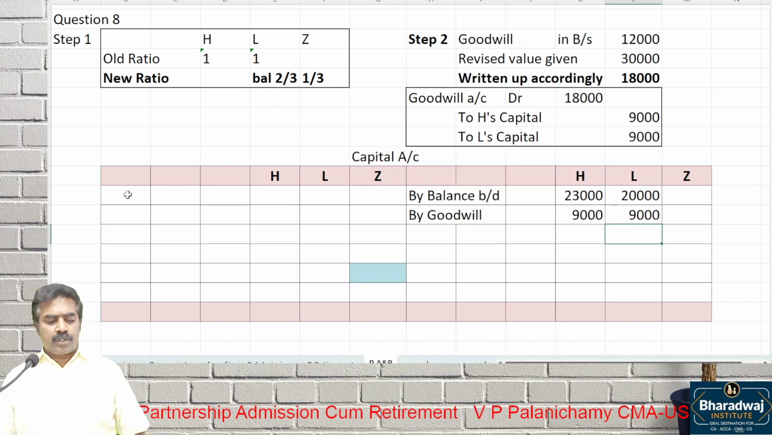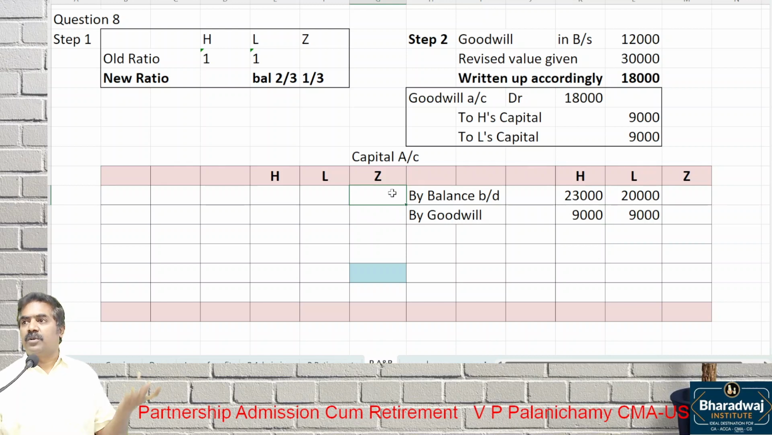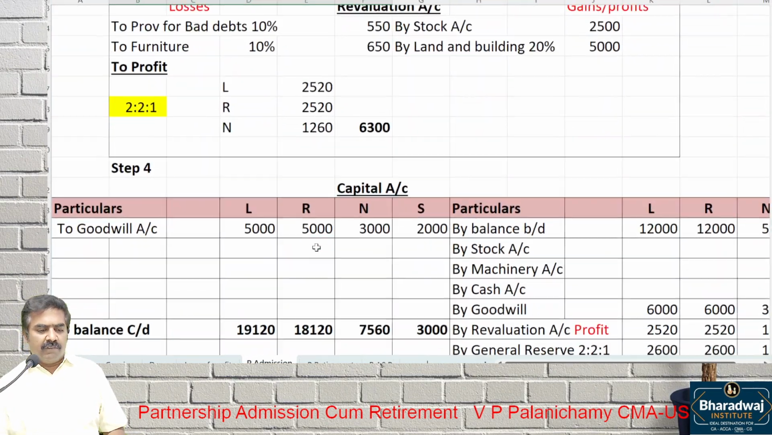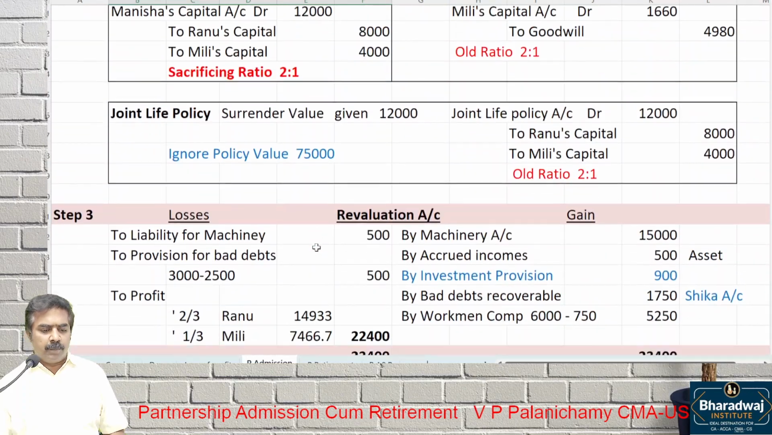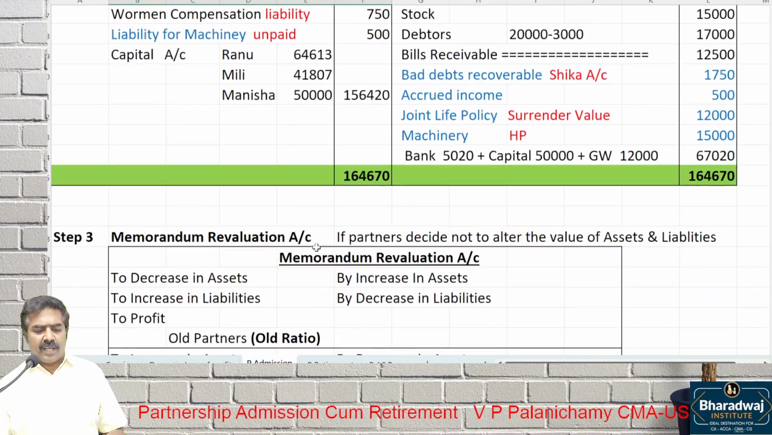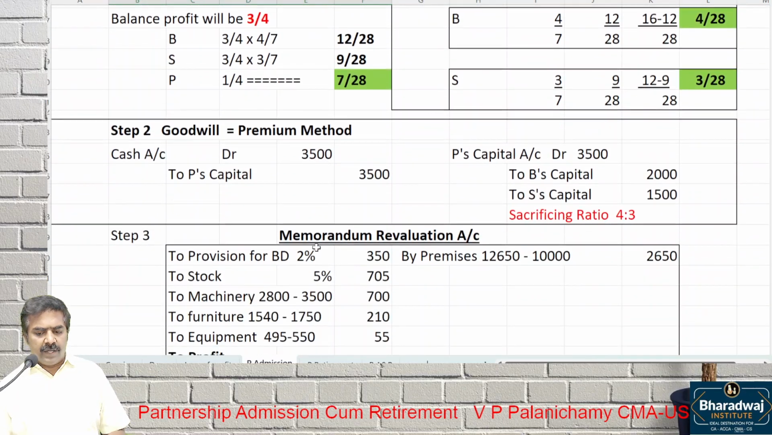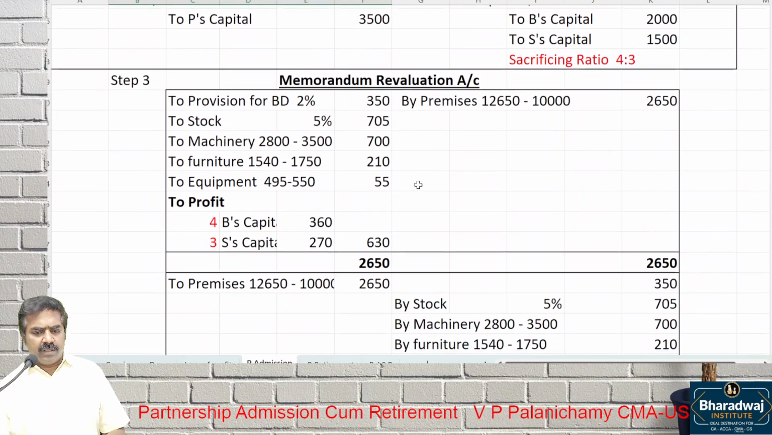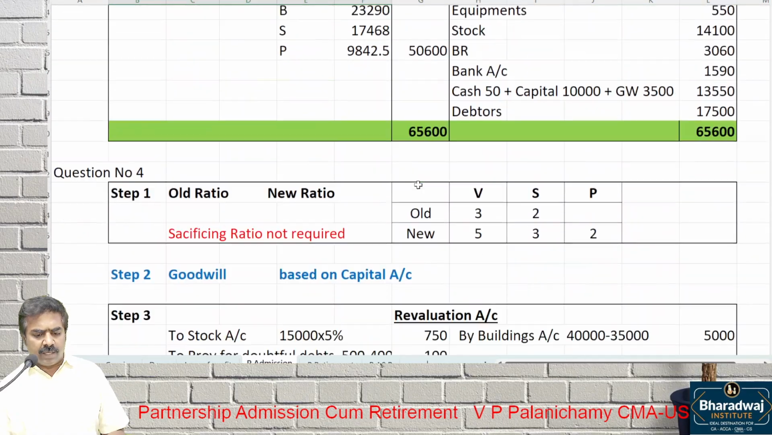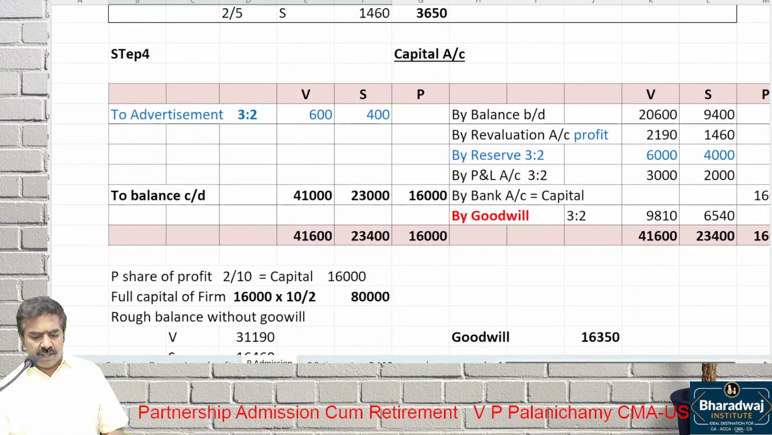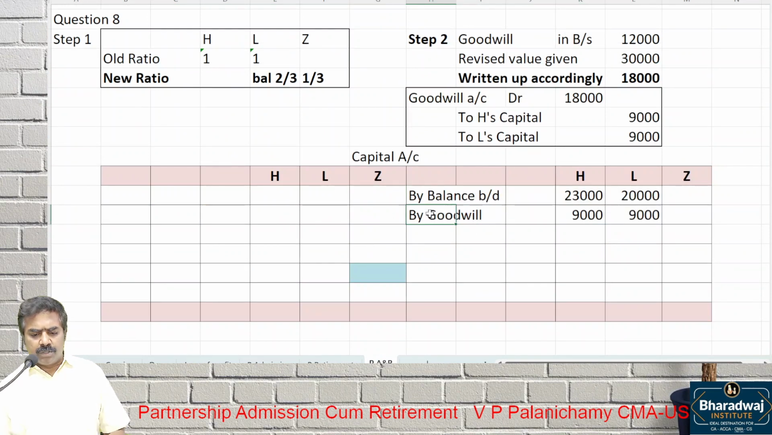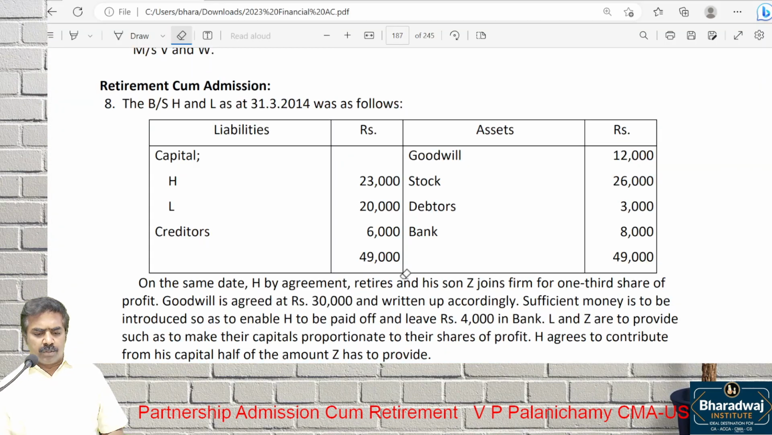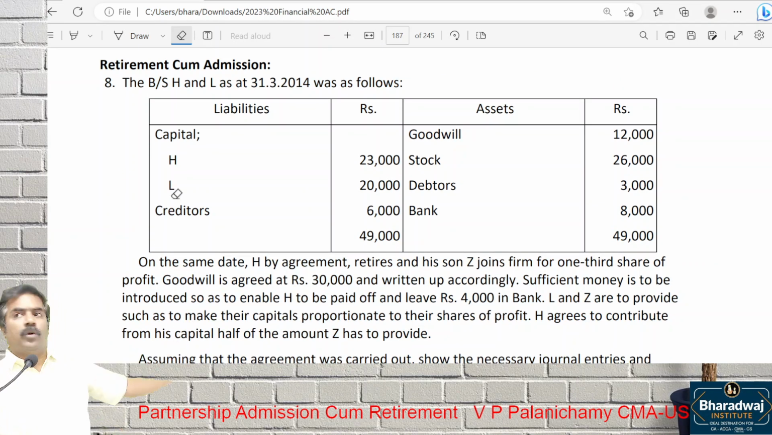Many people got confused, sir, whether you have to write off the old goodwill. When to write off old goodwill, I had given that. When you follow the premium method, it was said at the admission time. When the new partner brings in cash for goodwill, at that time the goodwill will be written off. That we had seen at the time of admission of a partner. Here no need to write off. 23,000, 20,000. Goodwill 9,000, 9,000. Look at the adjustments given. Any general reserve in the old balance sheet?